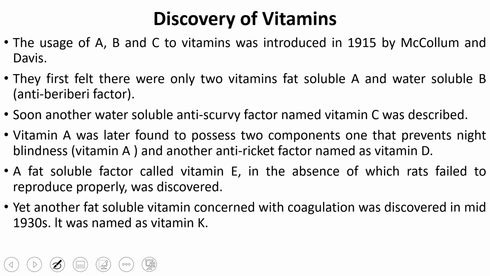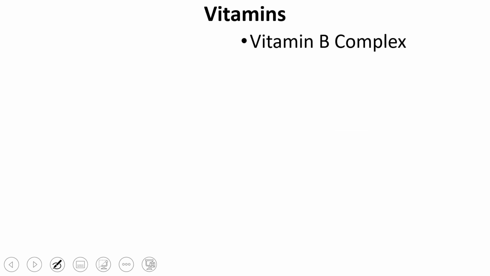Later on, we will see the detailed mechanism of each vitamin. Yet another fat soluble vitamin, which is required for blood coagulation, was discovered roughly around the 1930s, and it was named vitamin K. Now, if we see the total vitamins, we have 13 different types of vitamins.